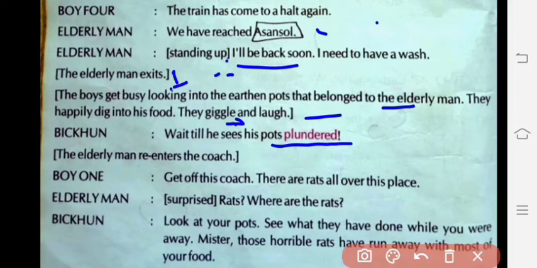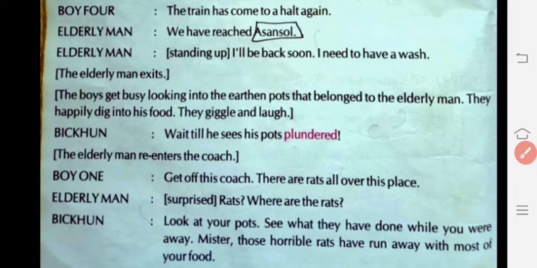The elderly man re-enters the same coach after some minutes. Boy 1 says, get off this coach. There are rats all over this place. The elderly man, surprised, asks, rats? Where are the rats? So here Bhikkhun says, look at your pots.